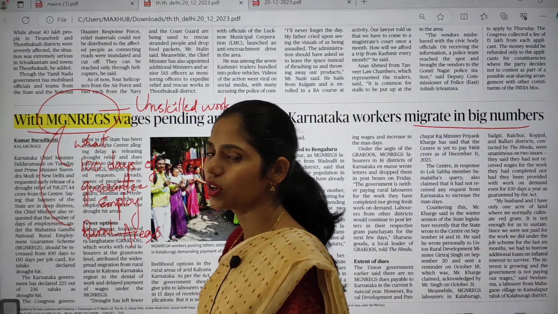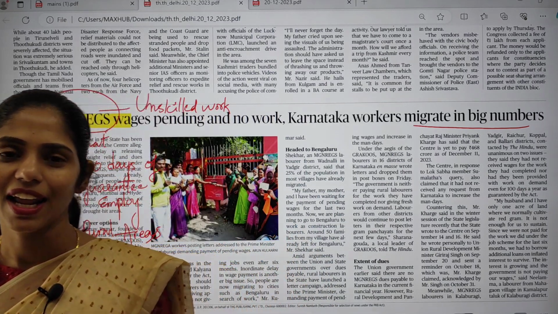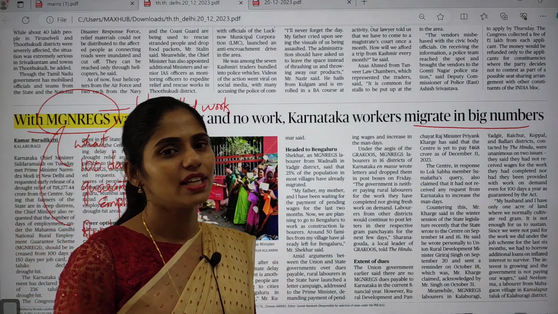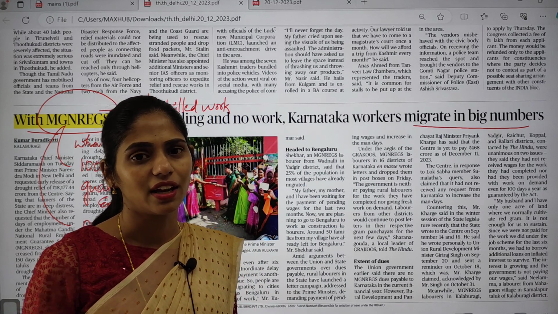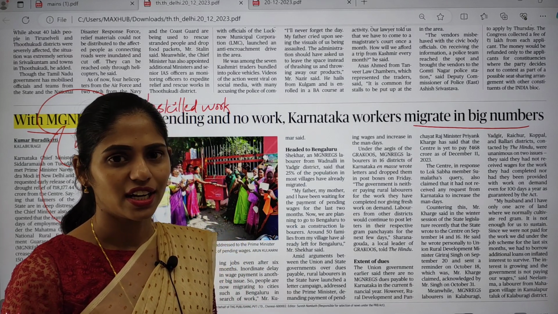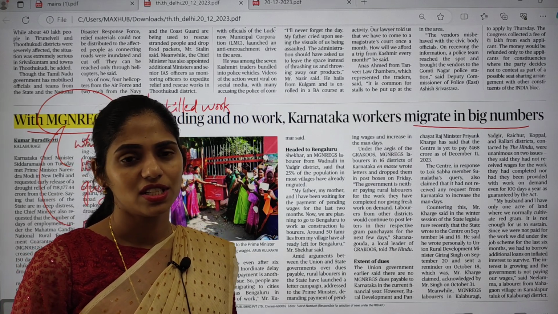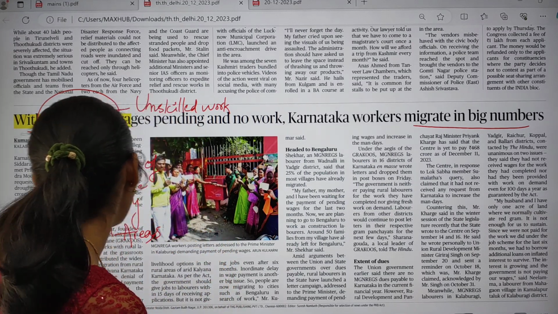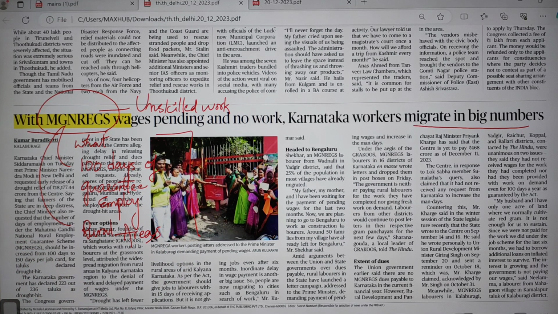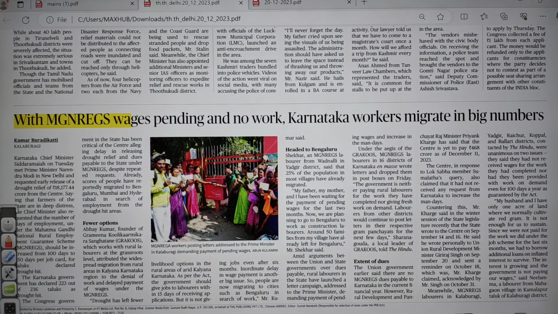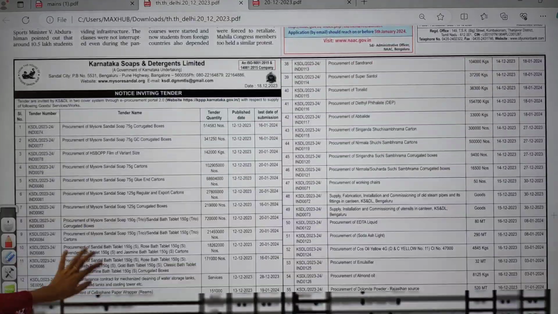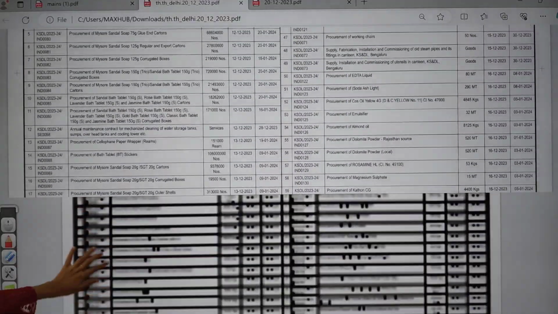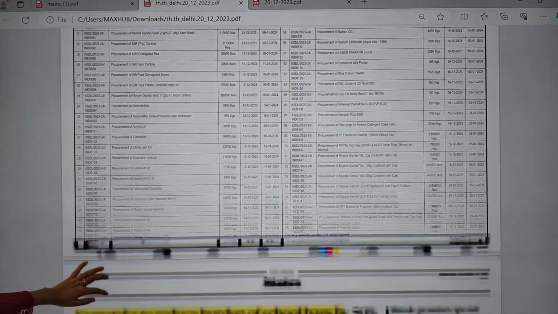So here you can expect a question like "analyze this MGNREGA," or they may ask what are the challenges faced by MGNREGA, or what are the advantages of MGNREGA, or what is the significance of MGNREGA. In this way you can expect a question in your mains, and for prelims you have to know just the facts regarding this scheme. This topic is important from your GS paper 2 under the governance point of view. Most of the pages in this paper are advertisements rather than articles.